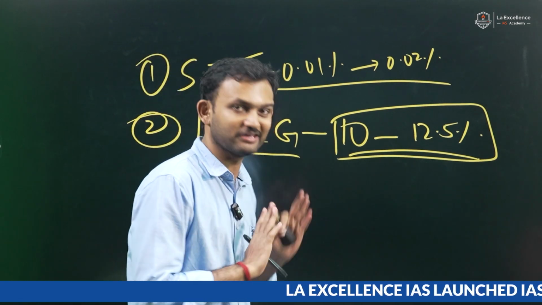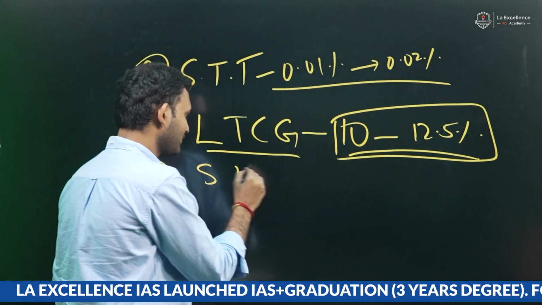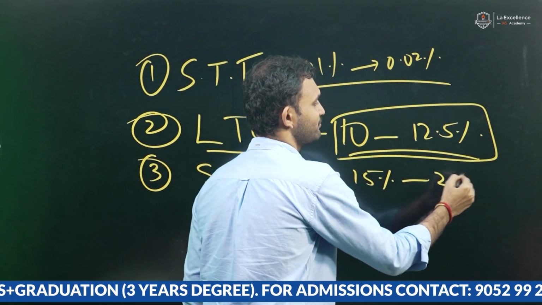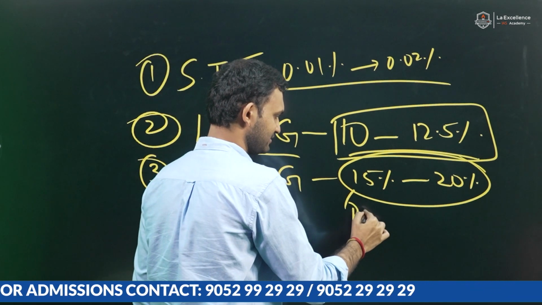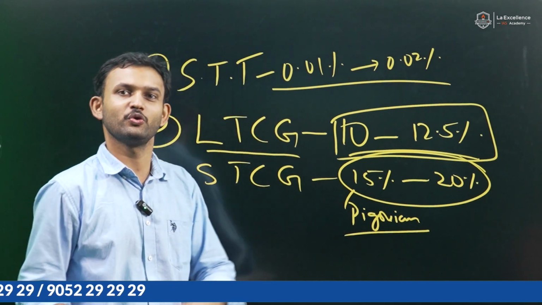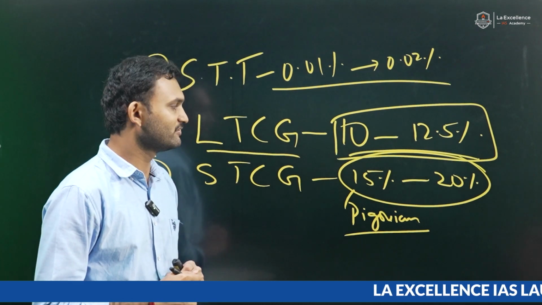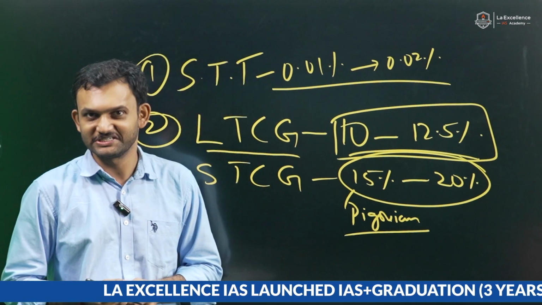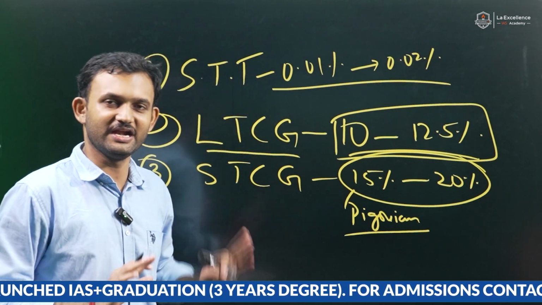Okay. If this is the case, my friend, what about the short-term capital gains, which already used to be 15%, now it has been made 20%. That means even this tax, which usually would be called a Pigovian tax. What is a Pigovian tax? It is about reducing the negative externalities on society due to any kind of activity. They would call short-term capital gains Pigovian, as it is mostly a speculative trade. That means they are not investing, but they are trading. It is huge again. Okay, did it end there?